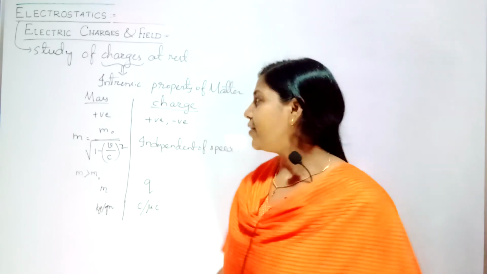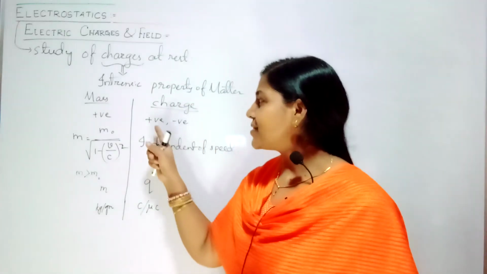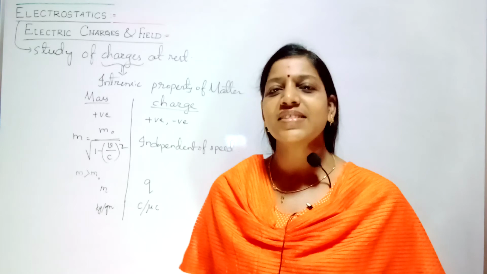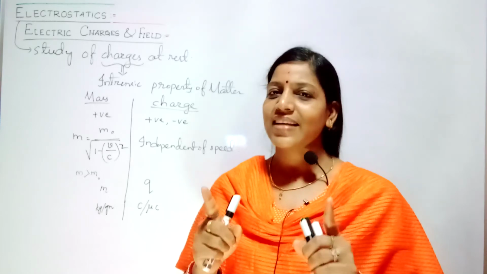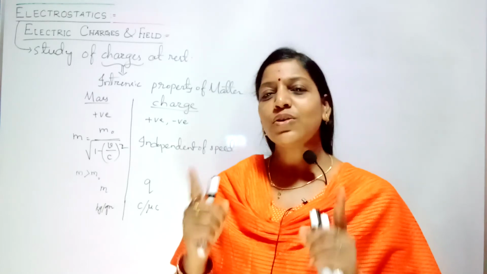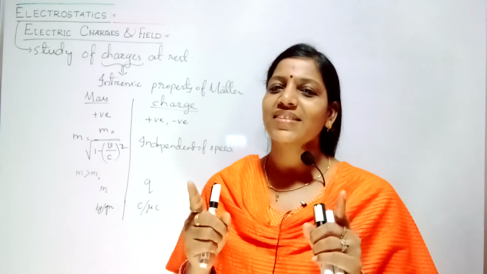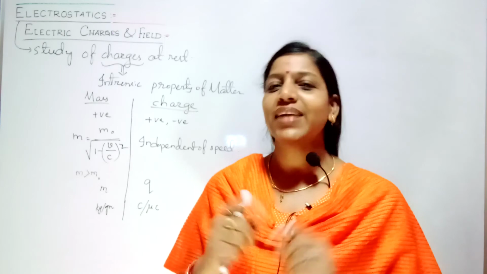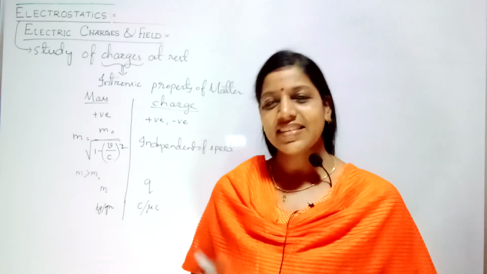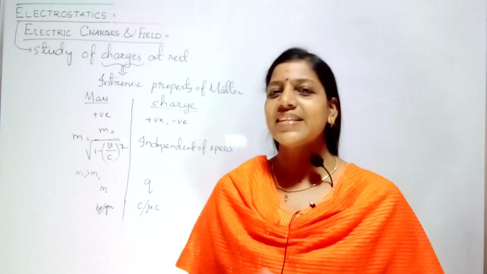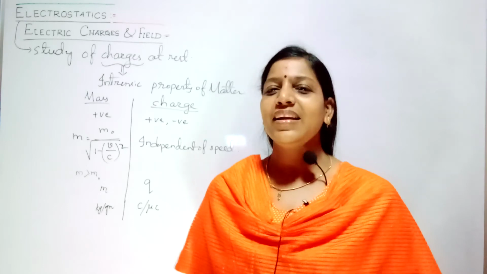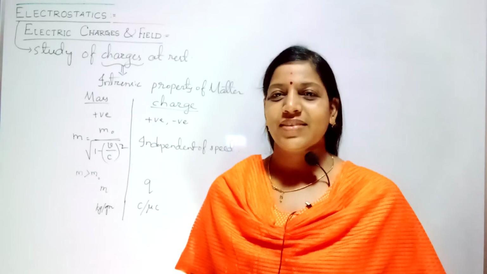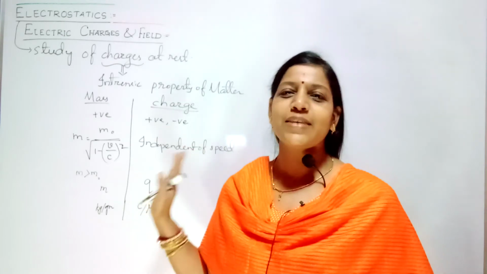Fine. Now, there is one important thing. When you say that charges are positive and negative, obviously two types of charges are there. When you take both the same charge, they will repel each other. The opposite charges, positive and negative, will attract each other. That is the law of nature. Opposite things attract each other. Similarly, positive and negative charges attract each other. Clear about the basic concept of charge?